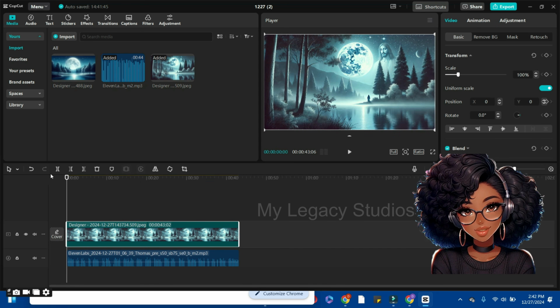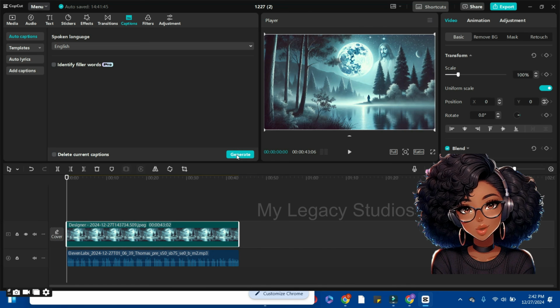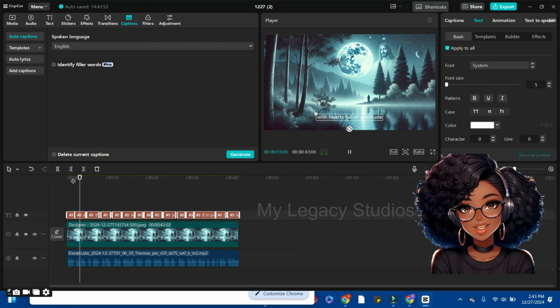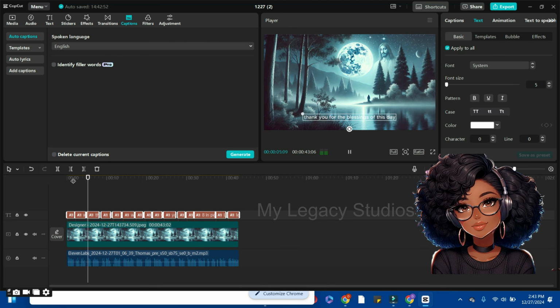Now the next thing I'm going to do is to add captions to the video. So come to the top here where we have captions and click on the captions. Now bring your cursor here and click on the generate button to generate your captions. Now we have our captions ready. You can try and play to see the format it came with.